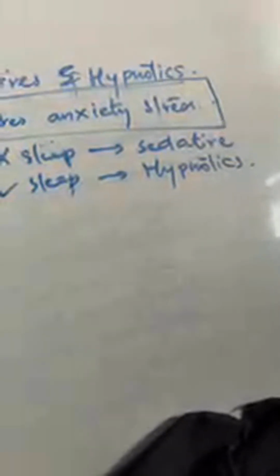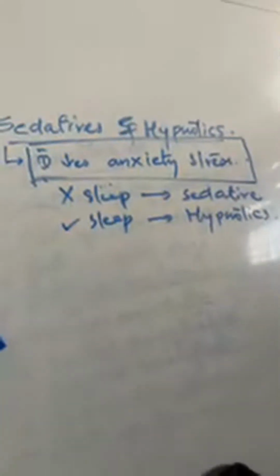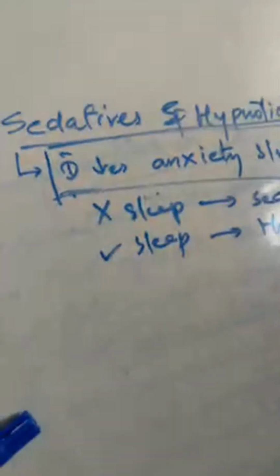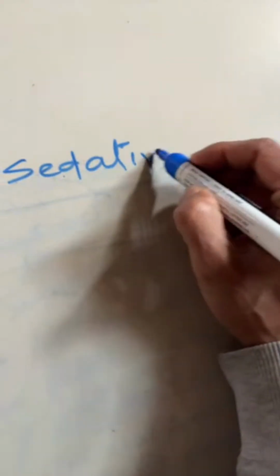Now we will see the drugs and their classification. So in the classification of the sedatives and hypnotics, first you will see barbituric acid derivatives. Okay. So we will see now sedatives and hypnotics.